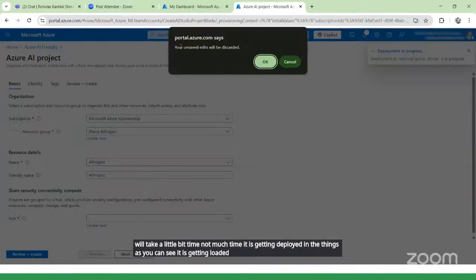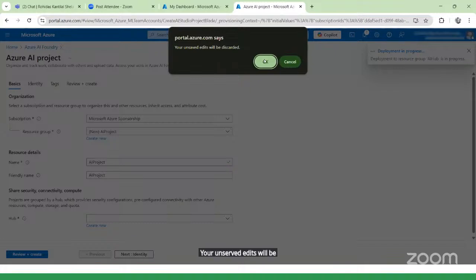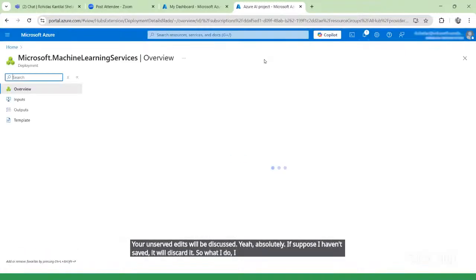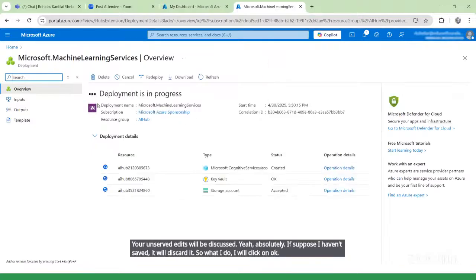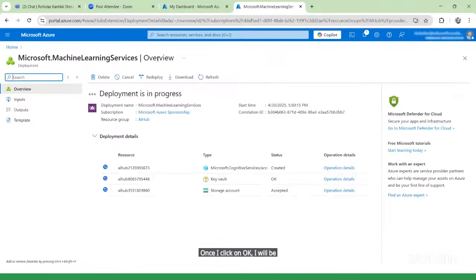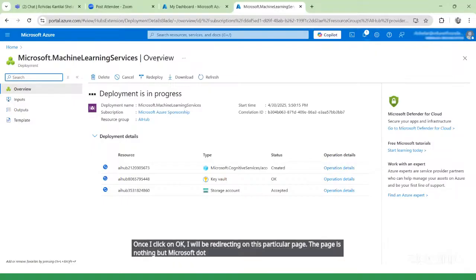Now it is asking, portal.azure.com says your unsaved edits will be discarded. Yes, absolutely, if I haven't saved, it will discard them. So I click on OK, and I am redirected to this particular page, which is Microsoft Machine Learning Services.